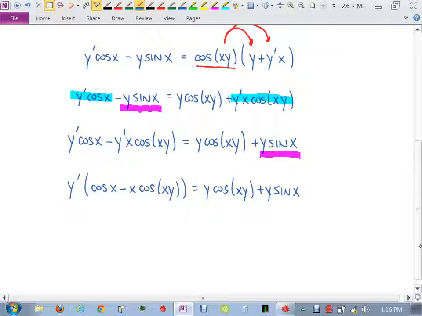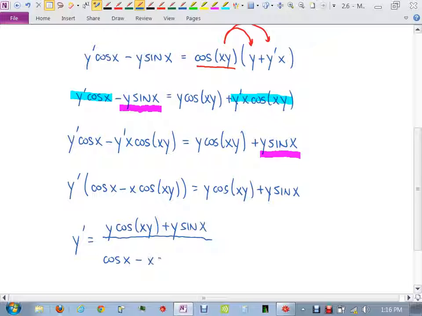And final step, divide by everything on the left side that doesn't have y prime. So y prime equals y cosine xy plus y sine x all over cosine x minus x cosine xy. And this is the answer.